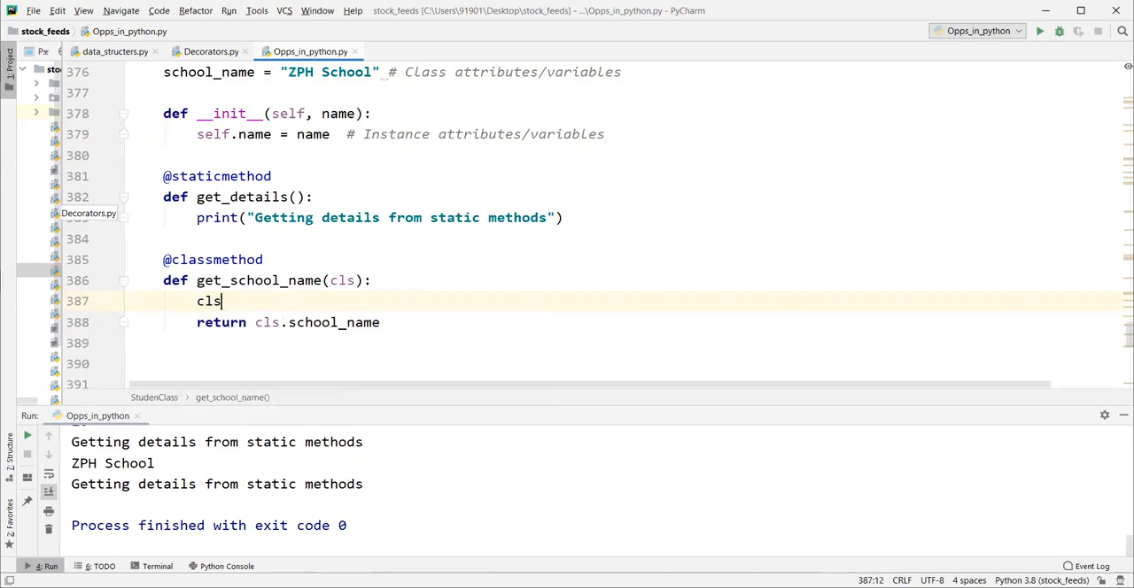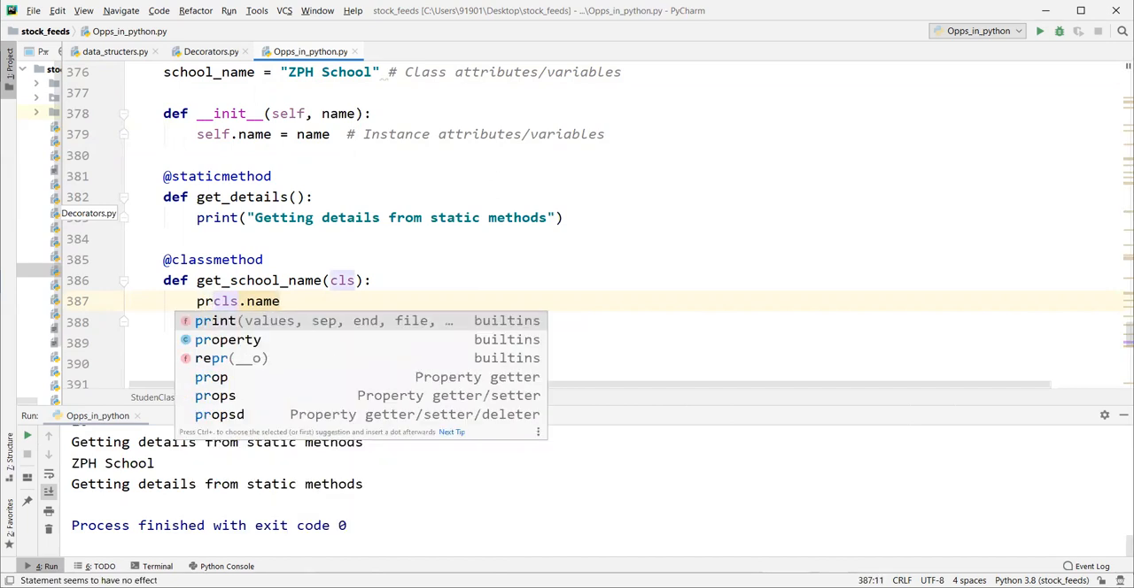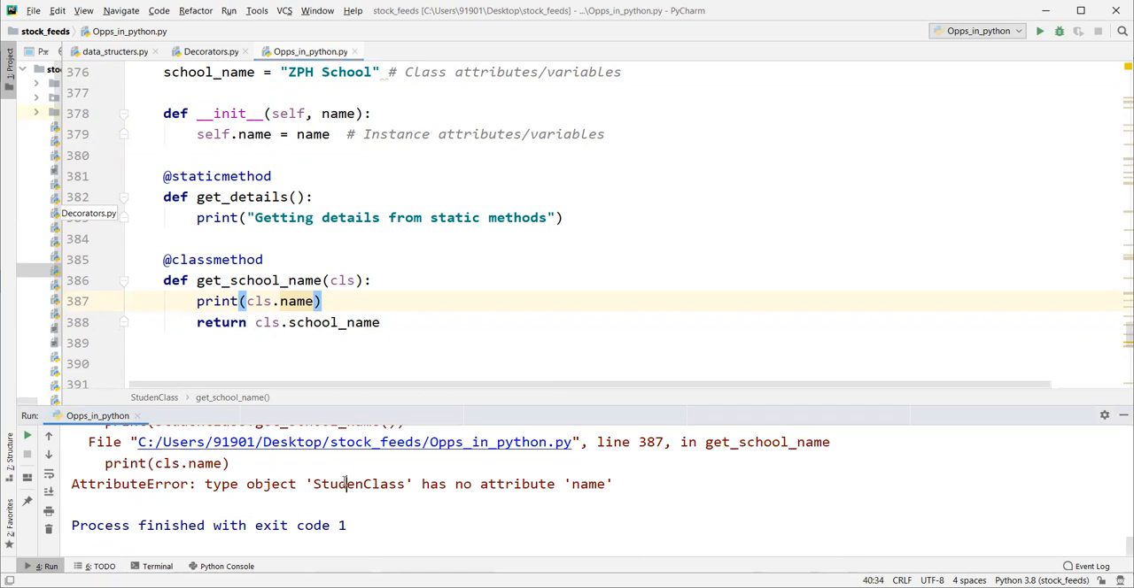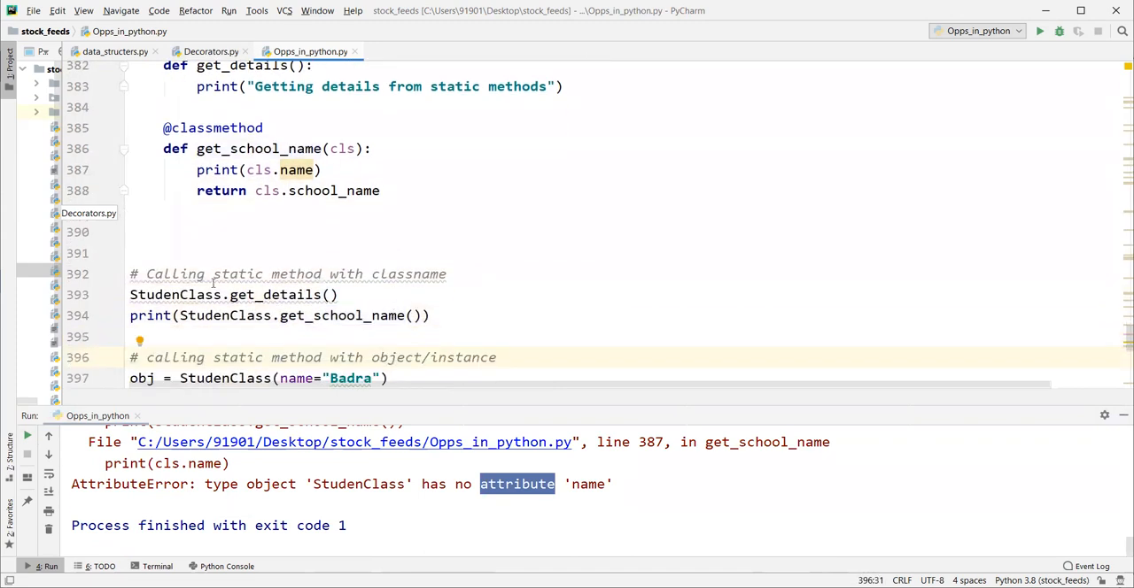If you try to access cls.name, let's say print it just to see what will happen. Object, student class has no attribute name, right? Because here we do not have an object. We are just accessing this particular thing with the help of the class name. At runtime it will pass this particular class here.